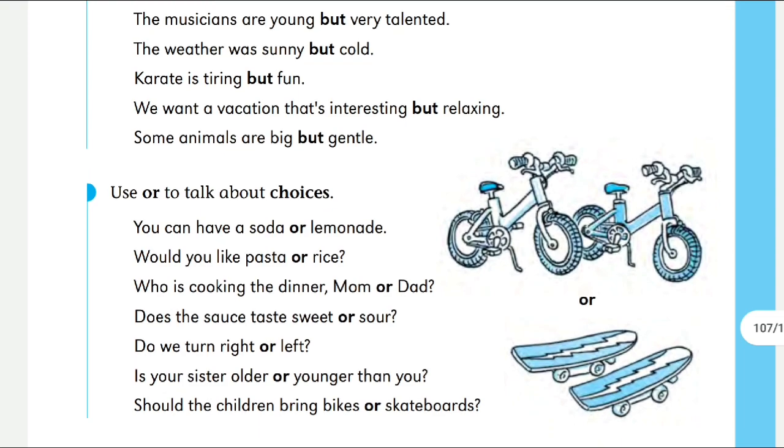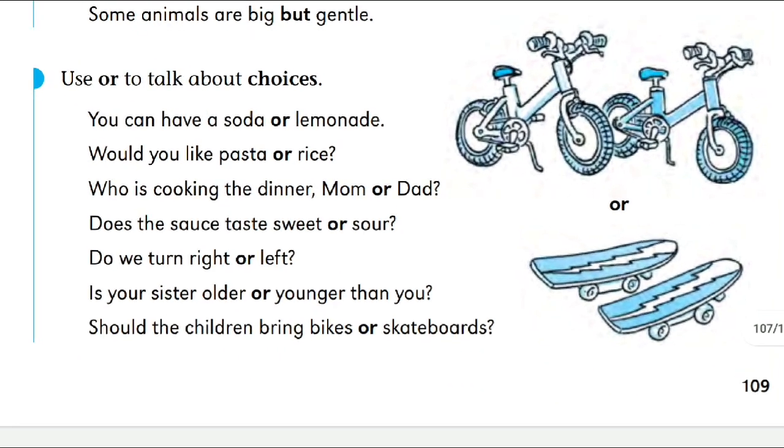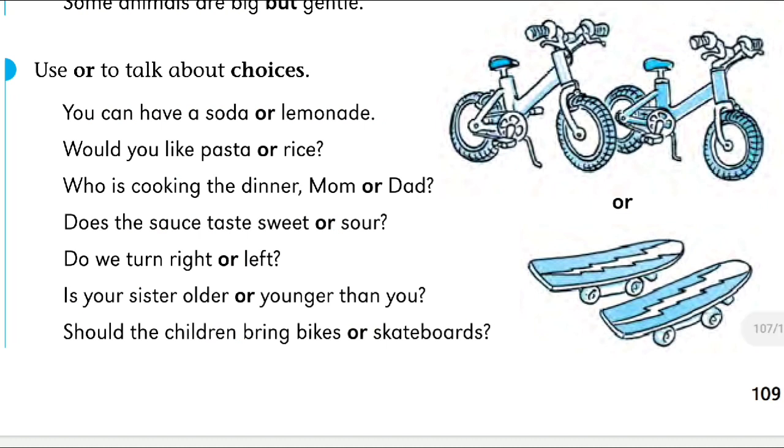Like that, or is also one of the most commonly used conjunctions. You can see here, or is about choices. If you have two options and you have to choose one, in that case we use or. You can have a soda or lemonade. Means there are two options, soda or lemonade. You have to choose any one. You have to put your choice here.